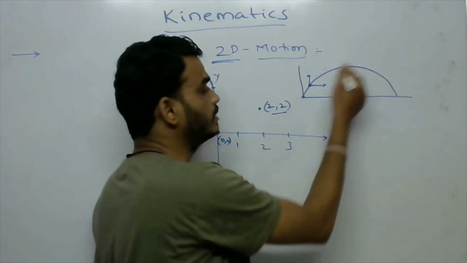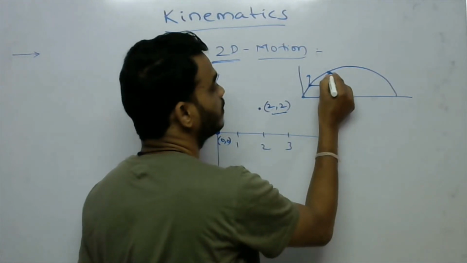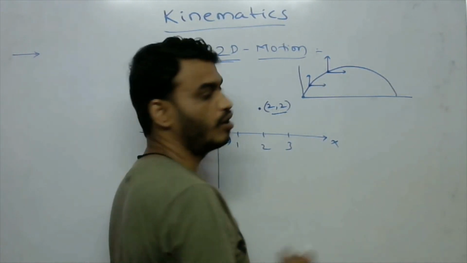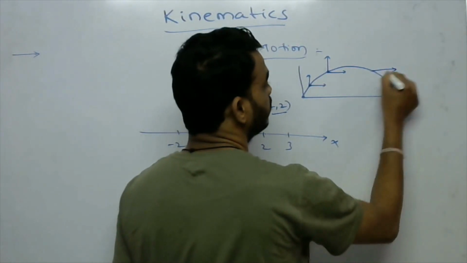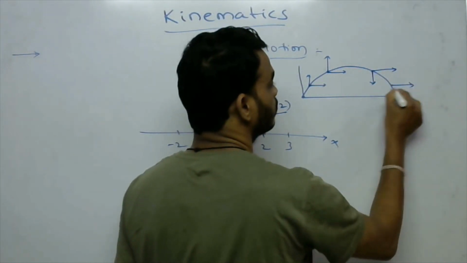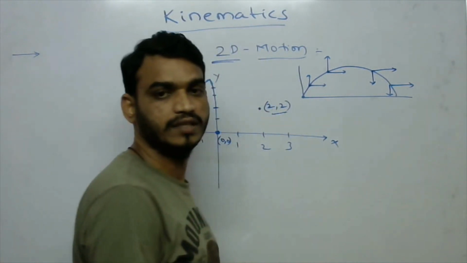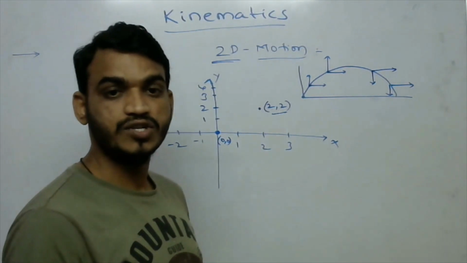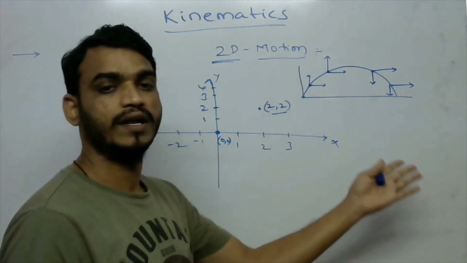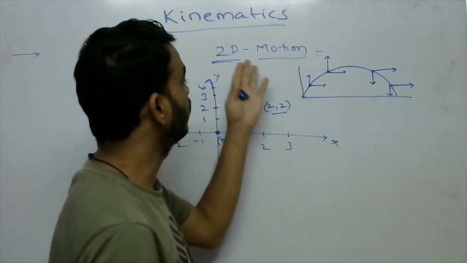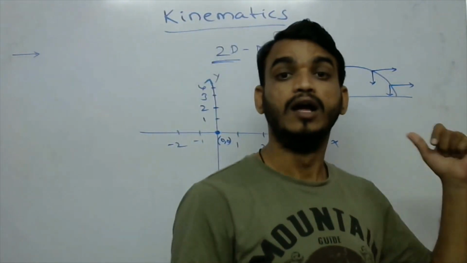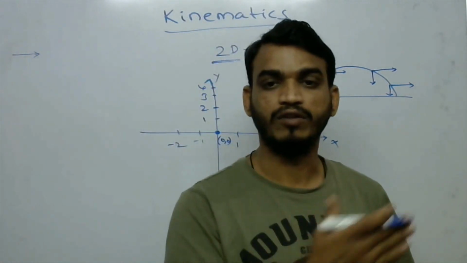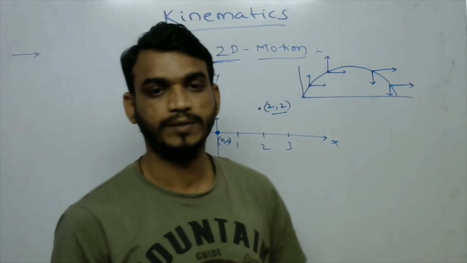After some time the same object will be present here, and after some time here. As time passes, the object is changing its position along the x and y axes, so it is called two-dimensional motion. That is projectile motion. Projectile motion is the example for two-dimensional motion.